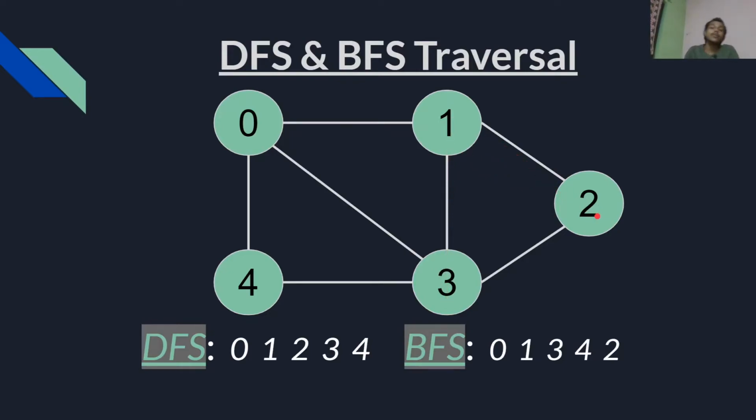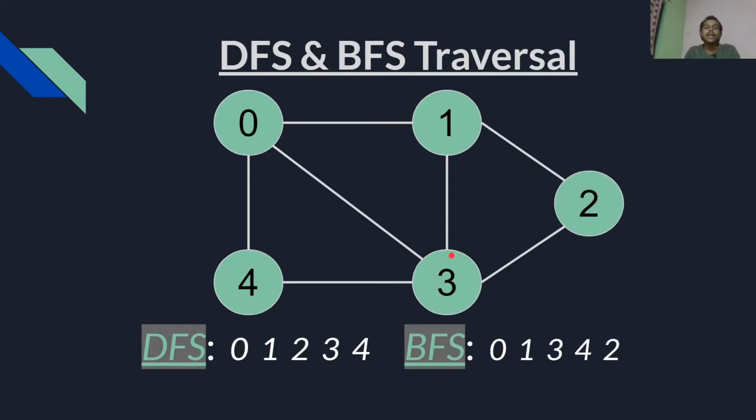Now from 2 we can go to either 1 or 3. Again, we can't go to 1 because it has already been visited, so we go to 3. Now we update 3 as visited. From 3 we can go to 0, 1, 2 or 4, but except for 4, we can't go to any one of those 3 nodes because all of them are visited.